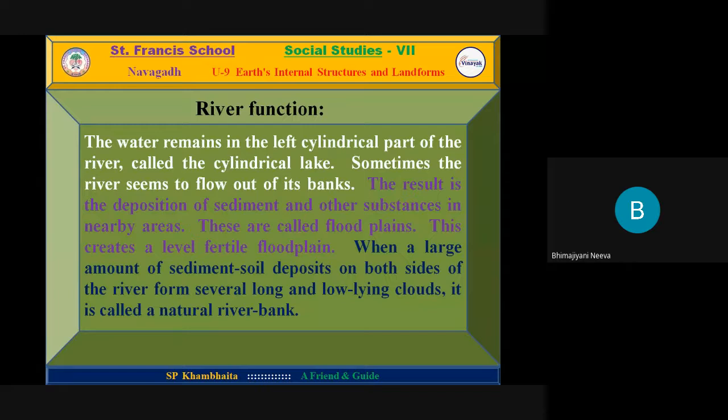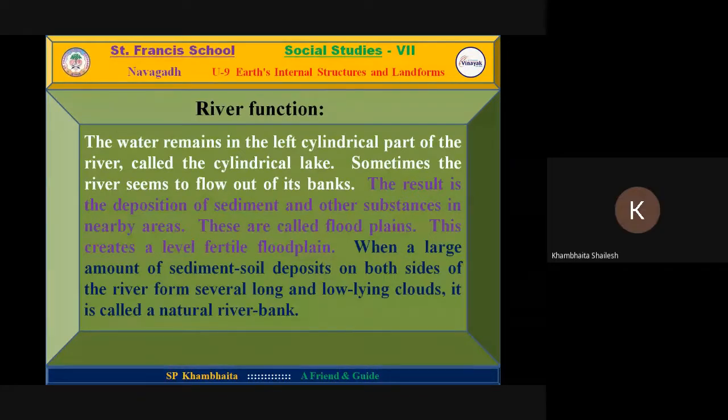These are called flood plains. This creates a level fertile floodplain when a large amount of sediment soil deposits on both sides of the river from several long and low lying clouds. It is called a natural river bank.